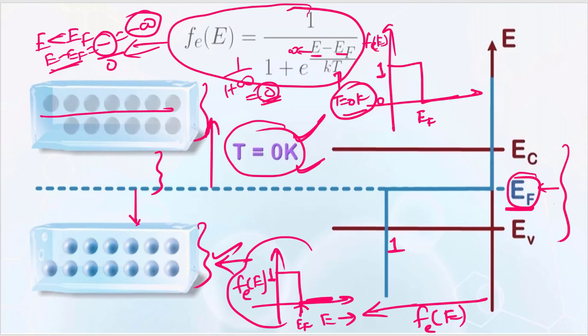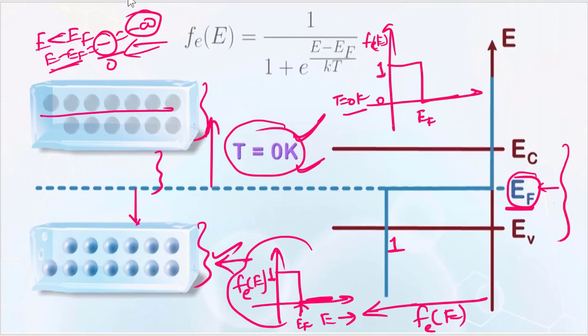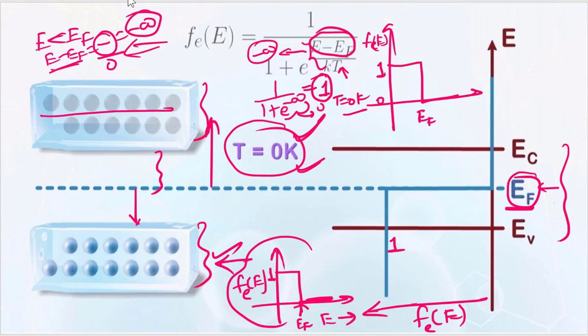Okay, so let me remove this to make it clear for you. At E less than EF, it would be negative, and at T equal to 0, it tends to minus infinity. Okay, and 1 upon 1 plus e to the power minus infinity would be simply 1, because e to the power minus infinity is 0. So you can look at this factor mathematically also, but you can easily see there would be no electron at T equal to 0 Kelvin beyond this EF energy level, so the probability would be 0.